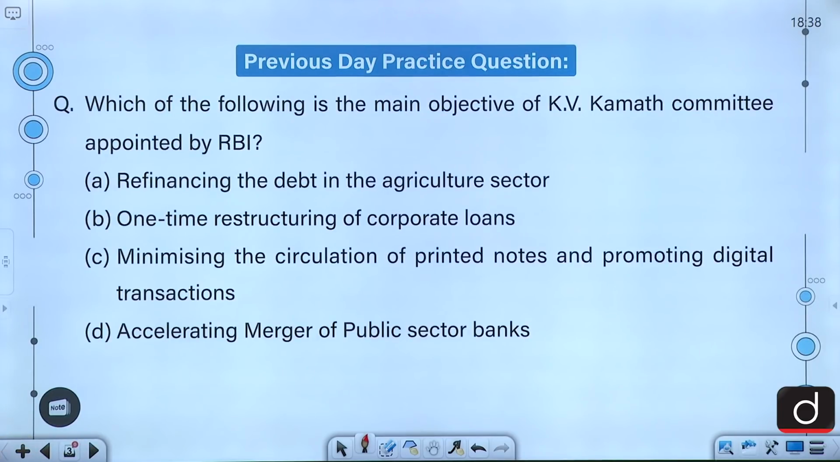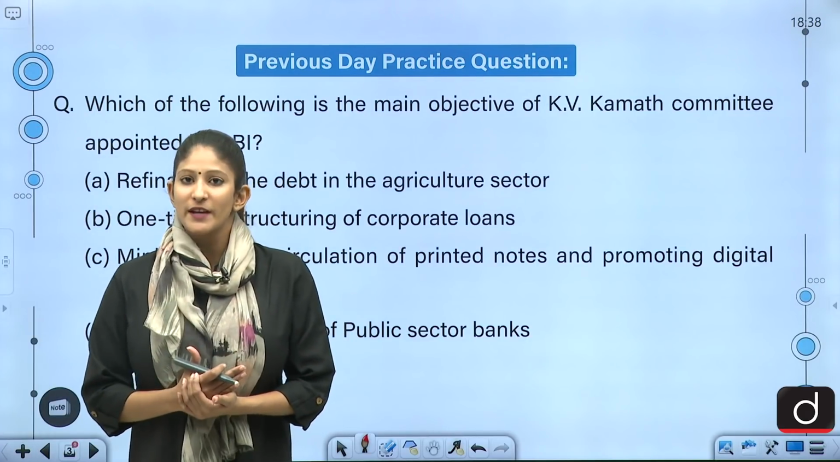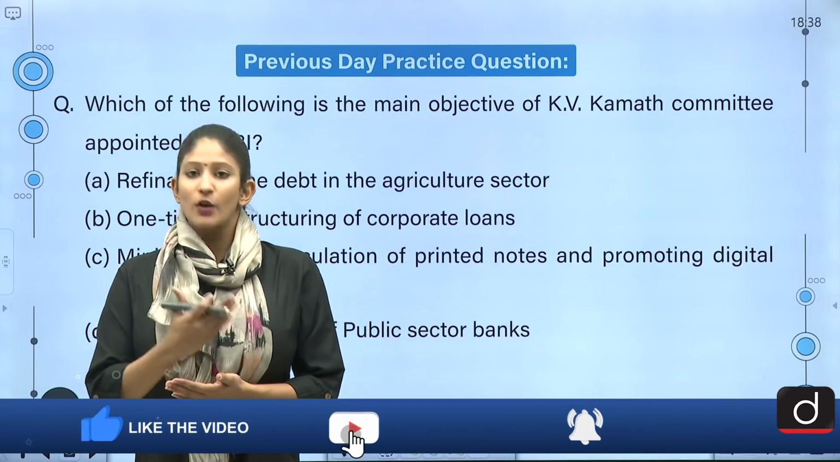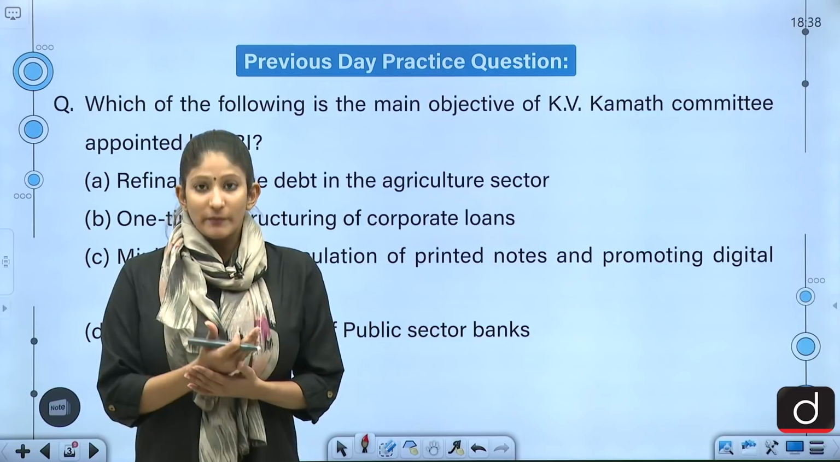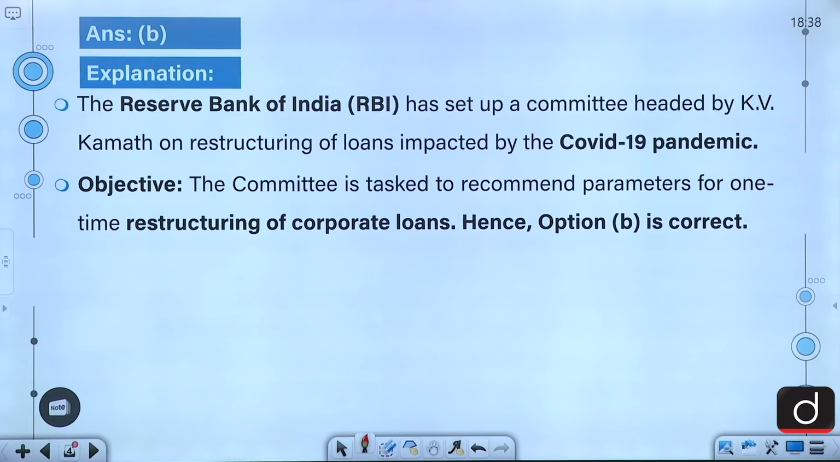The correct answer to this question is option B, that is KV Kamath Committee has been appointed for one-time restructuring of corporate loans. As we all know, because of rising non-performing assets, it is becoming very necessary to have a one-time restructure of corporate loans so that debt service can be done and because of that the economy can be boosted, right? So, the RBI has set up a committee headed by KV Kamath on restructuring of loans impacted by the COVID-19 pandemic. Objective: the committee is tasked to recommend parameters for one-time restructuring of corporate loans.